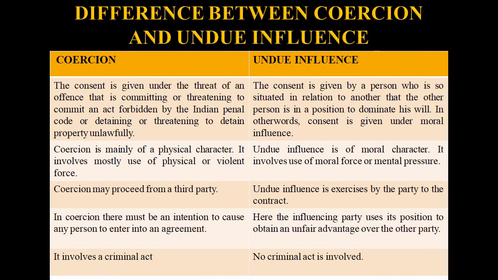In the fourth point, in coercion there is an intention to cause harm to or cheat the other person. In undue influence, the main motive is to get an unfair advantage over the other person. And the last one is that coercion involves a criminal act, but under undue influence, no criminal act is involved.